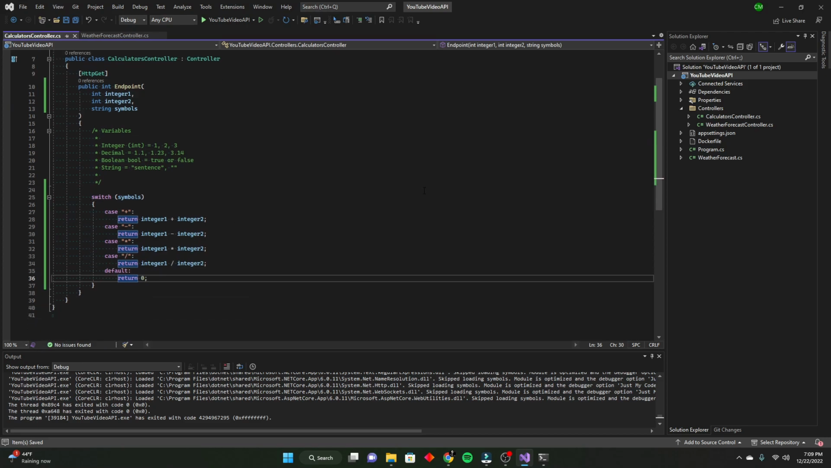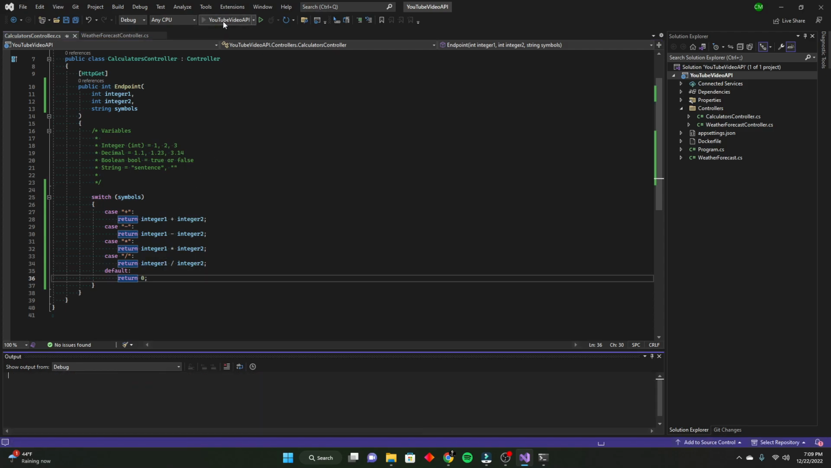So here's the final switch statement. Now you'll notice I have the default here. So basically what that does is if symbols doesn't match any of these characters, then we're just going to default it to this and we're just going to return 0. So why don't we try it out?